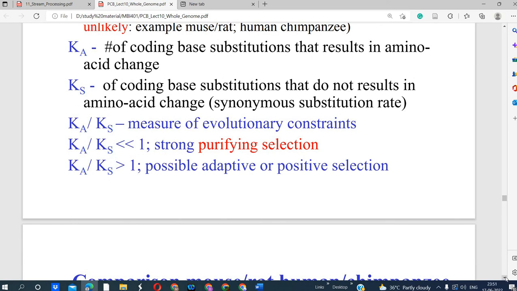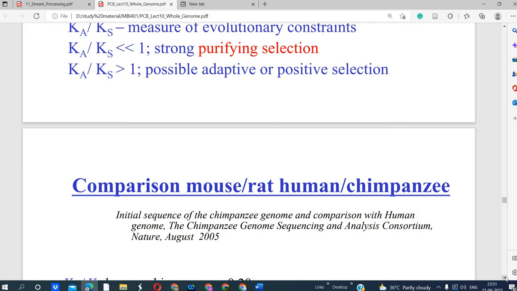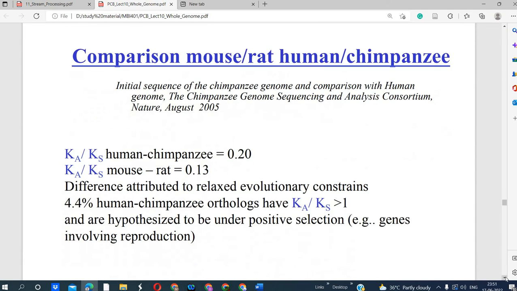If the Ka divided by Ks ratio is less than 1, okay, this is a strong purifying selection. Comparison of mouse and rat, and human and chimpanzee: human and chimpanzee is 0.20 Ka divided by Ks, and mouse and rat, the ratio is 0.13.